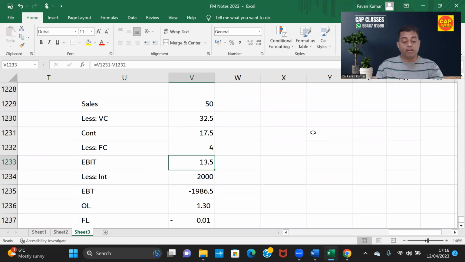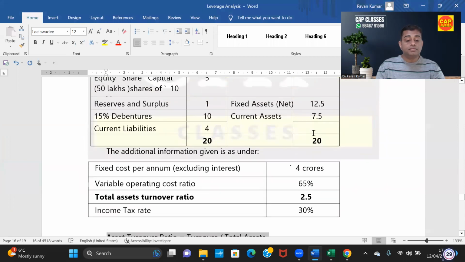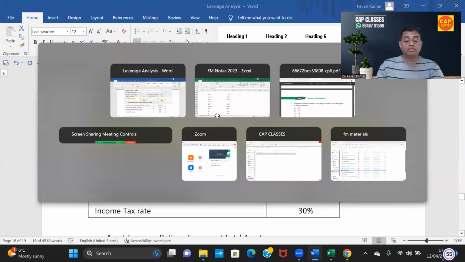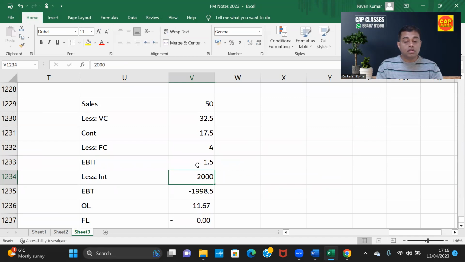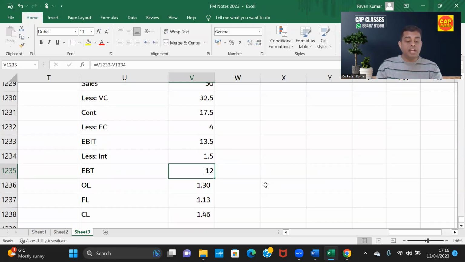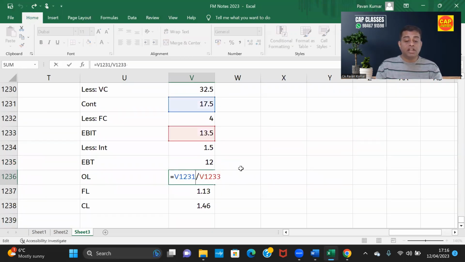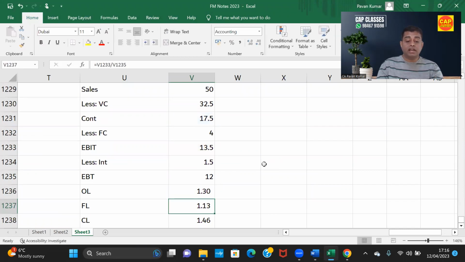So EBIT is 13.5. Now tell me, interest how much? 15% on 10, that is 1.5. We should change this. Is equal to how much more? 4, 1.5. Then EBT is 12. Operating leverage, financial leverage, combined leverage are already calculated.